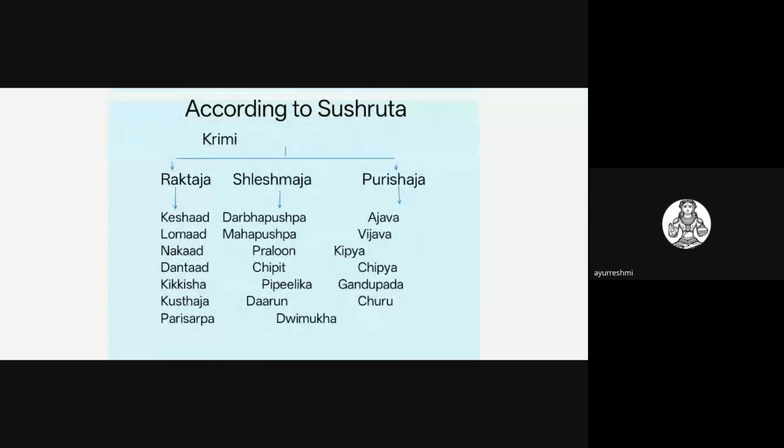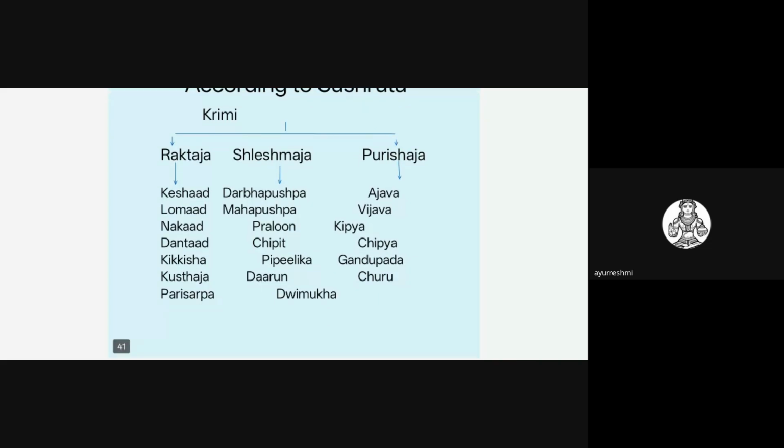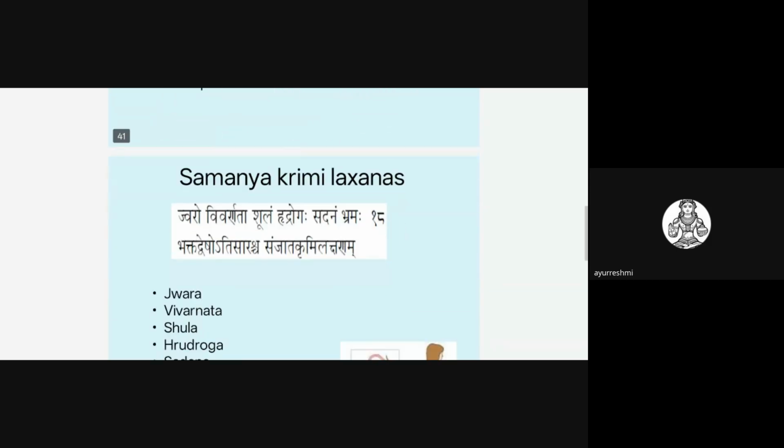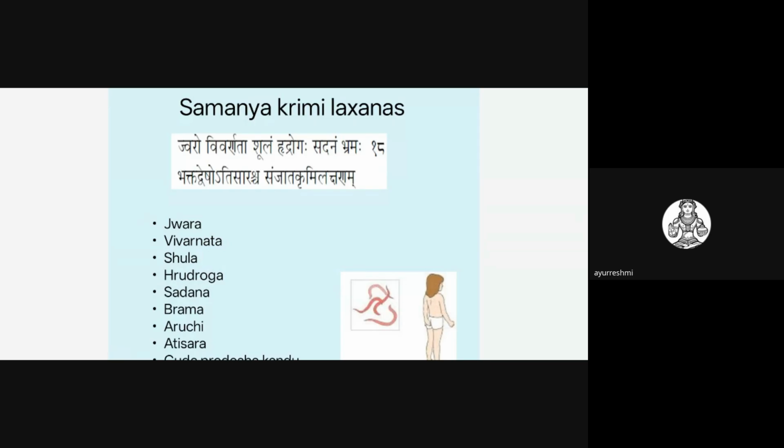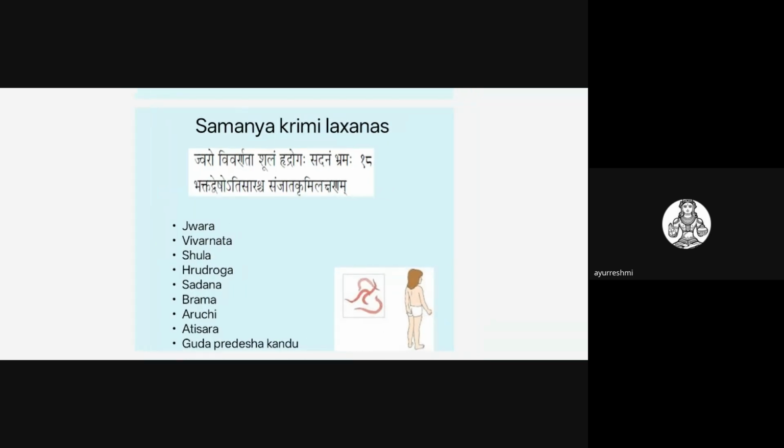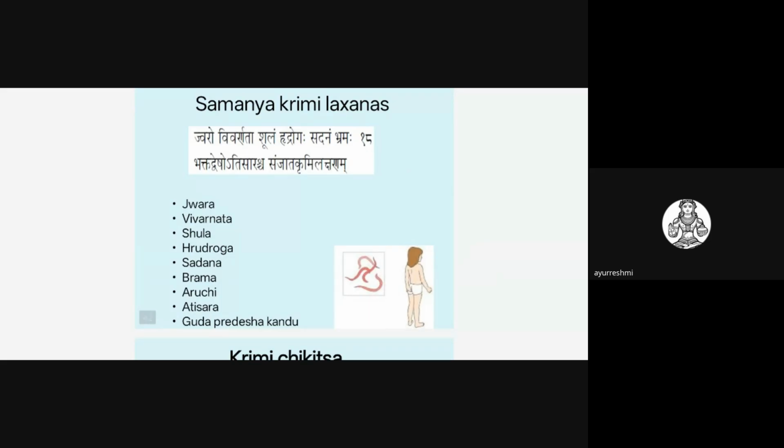Related to Krimi, there are Abhyantara krimi and Bahya krimis. Abhyantara is again subdivided into three classifications: Raktaja, Shleshmaja, and Purishaja, and different names are given in each. Samanya Krimi Lakshana is a frequently asked question to write: Jwara, Vivarnata, Shulam, Hridrogam, Sadanam, Bhrama, Bhakta Dvesha, Atisaraścha, Sanjata Krimi Lakshanam.